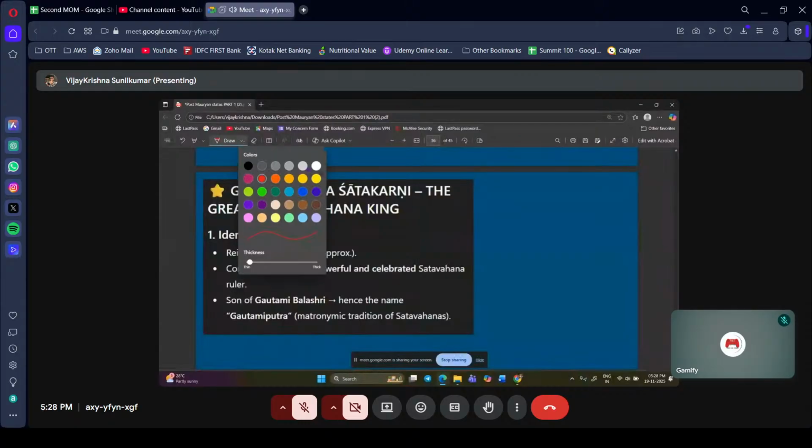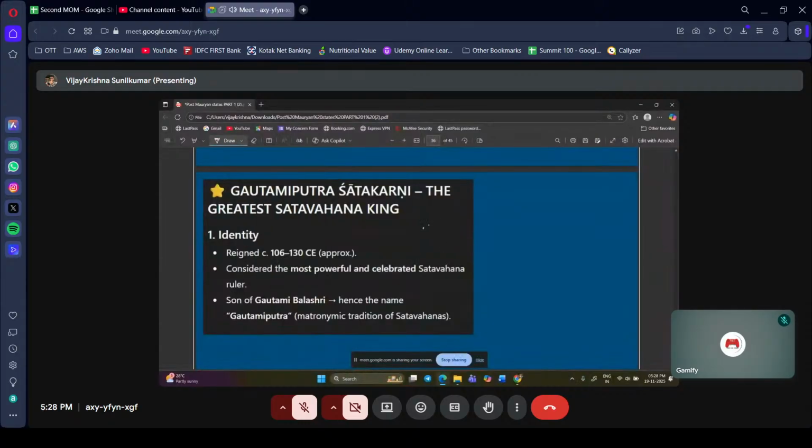Gautami Putra Satakarni, the greatest Satavahana king. His reign is 106 to 130. Just remember this. There can be a question on GPS, and you can introduce your answer with this kind of dates. That's going to be very good. He is considered the most powerful and celebrated Satavahana ruler, son of Gautami Balasri. Gautami Balasri is the mother of Gautami Putra Satakarni.